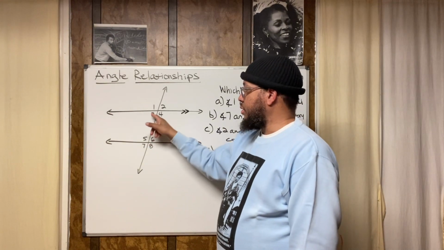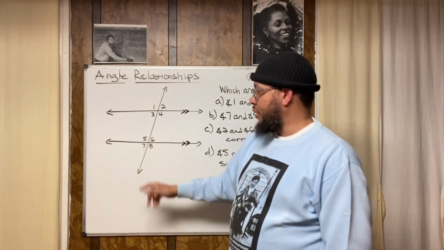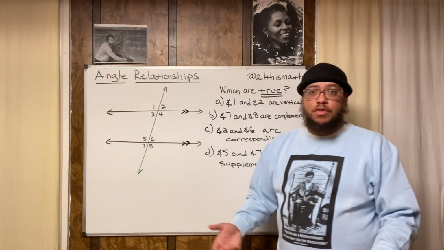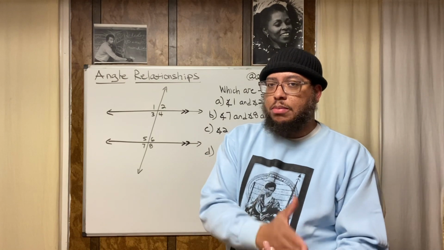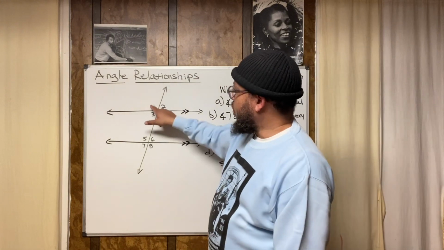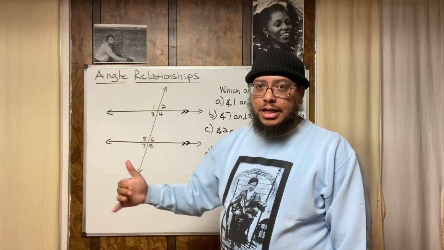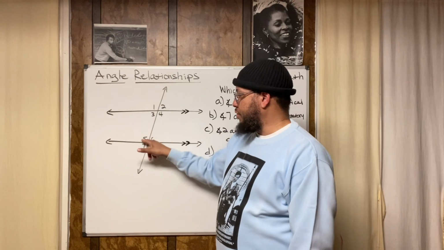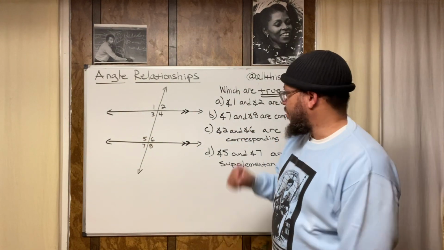Angle 3 and angle 4, which are also adjacent, are not vertical angles. Angle 5 and angle 6 are not vertical angles. Angle 7 and angle 8 are not vertical angles, even though they share a vertex. They got to share a vertex in order to be vertical angles. The other part is they can't be adjacent to each other. 1 and 3 are adjacent and they share a vertex, but because they're adjacent, they're not vertical angles. 2 and 4, not vertical angles. 5 and 7, not vertical angles. 6 and 8, not vertical angles, right?